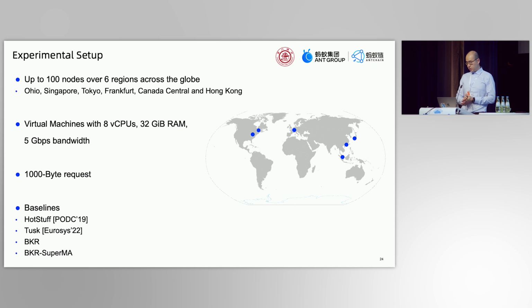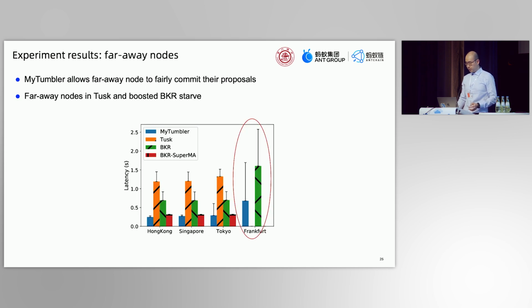HotStuff is a leader-based partially synchronous consensus. Tusk is a state-of-the-art DAG-based async consensus. And then there's the classical BKR. And we also replaced the agreement in BKR with our Superma to show the effect of this optimization.